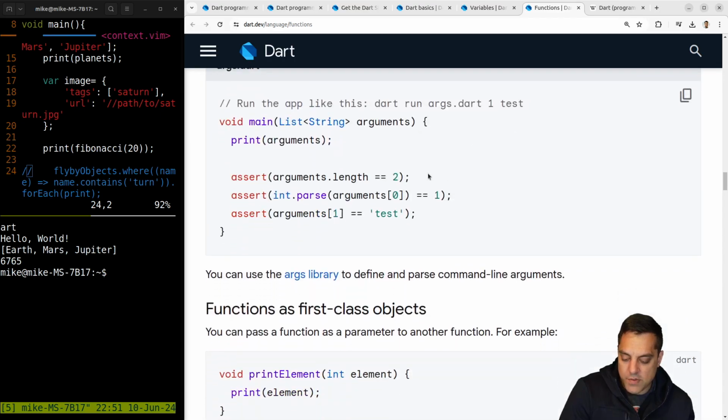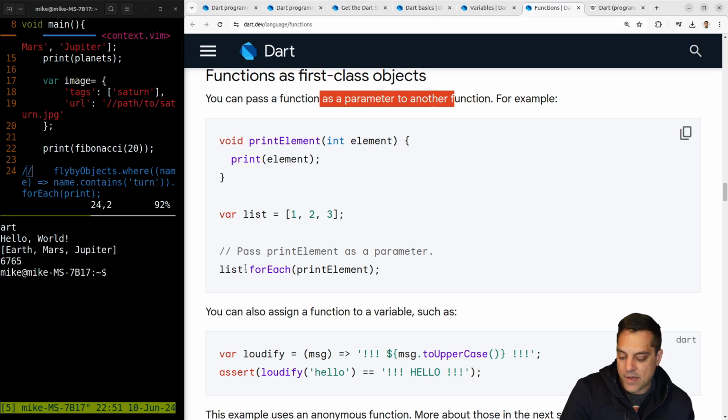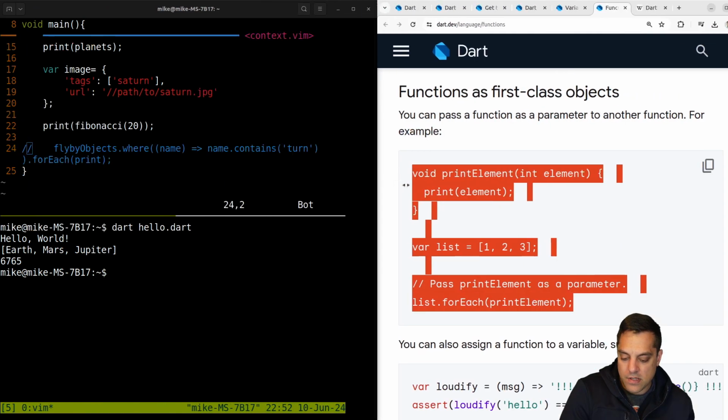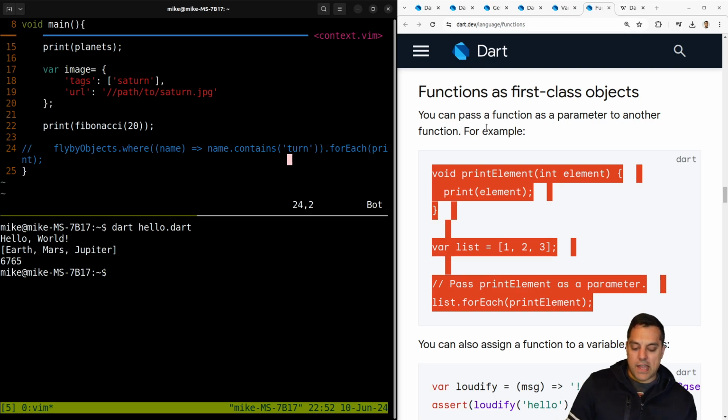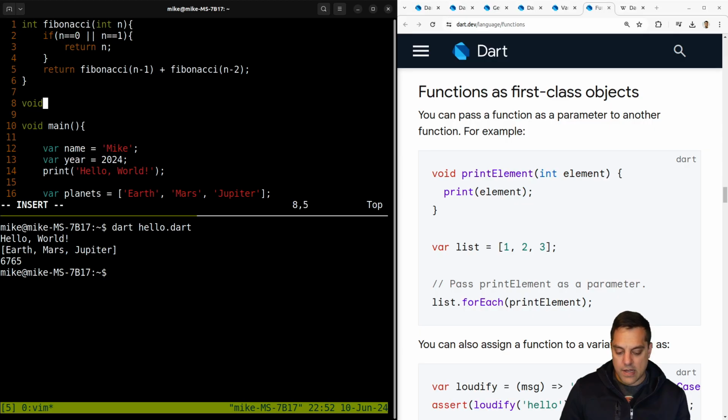Okay, we know about the main function, which is the start. We can get a list of arguments. Okay, so we're seeing some of the built-in types here. That's neat. Functions as first-class objects. So again, I could pass a function as a parameter to another function. Perfect. Okay. Let's actually type out this example here because this is kind of interesting as far as just getting a feel for the language here. And let's do it with void printElement, int element.